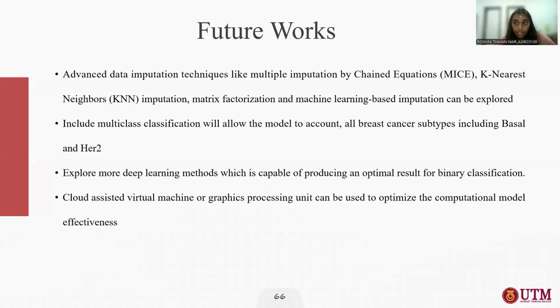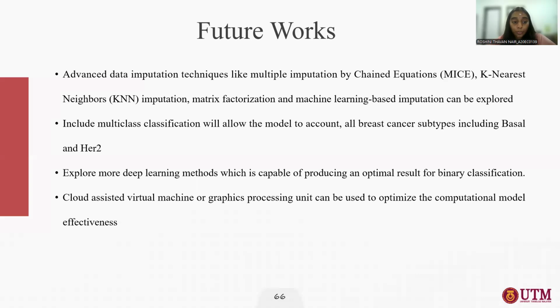Also, in this research, I conducted binary classification by excluding Basal and HER2. But I suggest that future research not exclude Basal and HER2, and include multi-class classification, because we should not ignore the rare cases. Actually, Basal and HER2 are the rare cases. That's why I ignored them. So the next researcher must include the rare cases also.